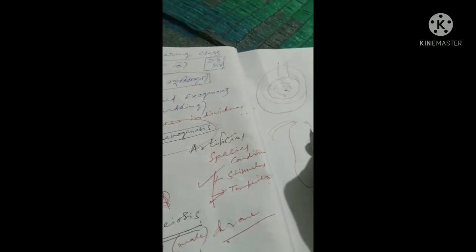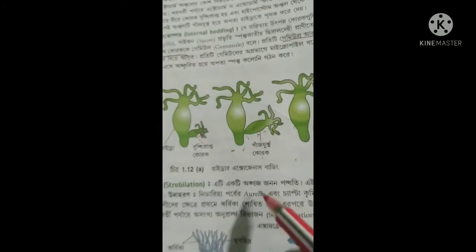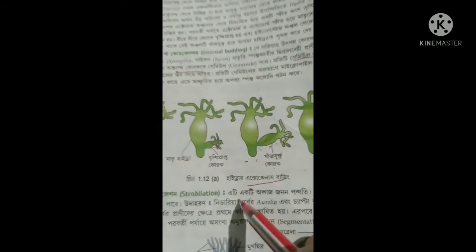basically in case of hydra, what we find now, we find basically they will form the external budding process, which is the budding. We see how the external budding process actually proceeds. The growing bud becomes another new hydra, and then whenever it is completed, the isolation process proceeds. So this is the exogenous budding, which is found in case of hydra, and there is the internal budding process, which is found in case of sponge, that is spongilla.